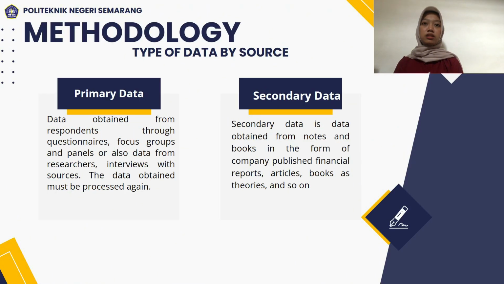The second is type of data by source. The first is primary data and the second is secondary data. Primary data is obtained from respondents through questionnaires, focus groups and panels, or also data from resources, interviews with resource persons. The data obtained must be processed again. And secondary data is data obtained from notes and books in the form of company published financial reports, articles, books as theory, and so on.